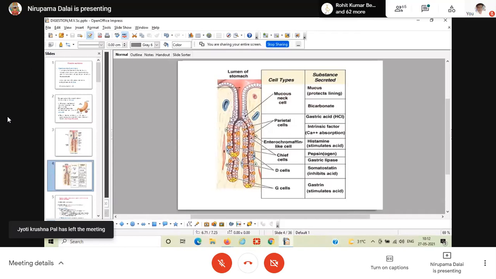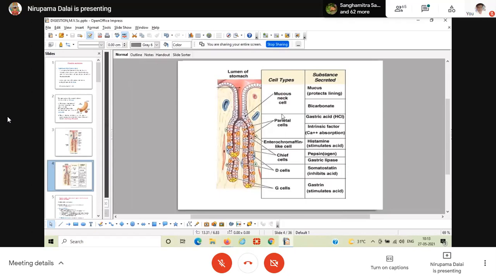Besides this, the cells present in the glands include the parietal cells, also known as oxyntic cells. Always remember, when I am discussing an oxyntic gland, it means the gland has oxyntic cells.